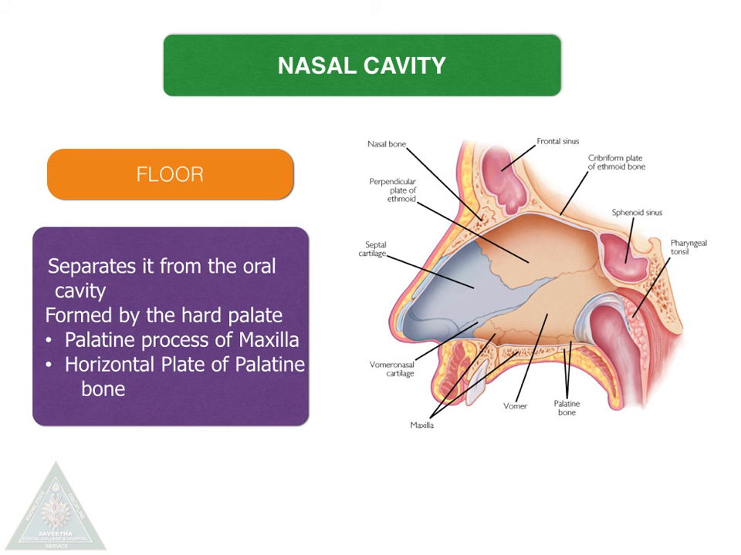Moving on to the floor of the nasal cavity. The floor of the nasal cavity is separated from the oral cavity by the hard palate. It is formed by the palatine process of the maxilla and the horizontal plate of the palatine bone. It measures around 5 centimeters long and 1.5 centimeters in width.